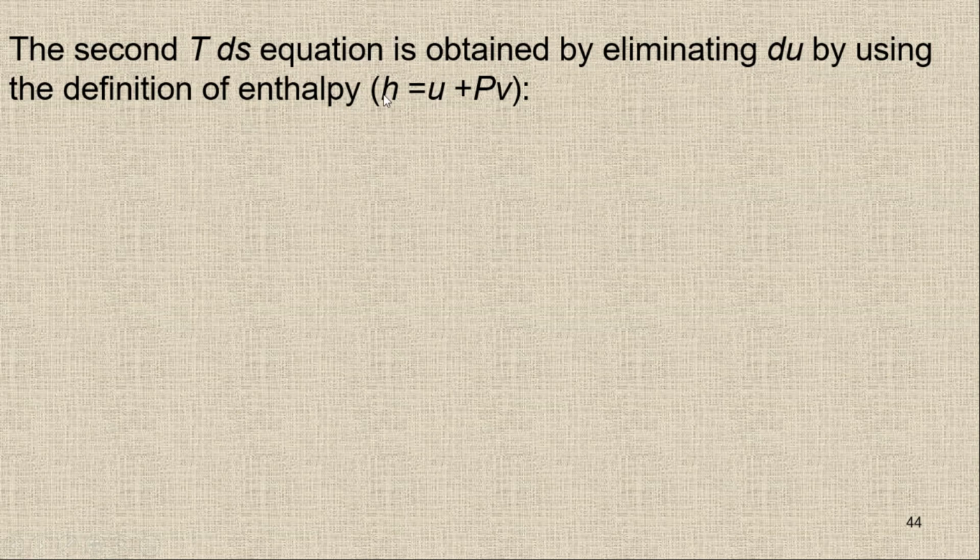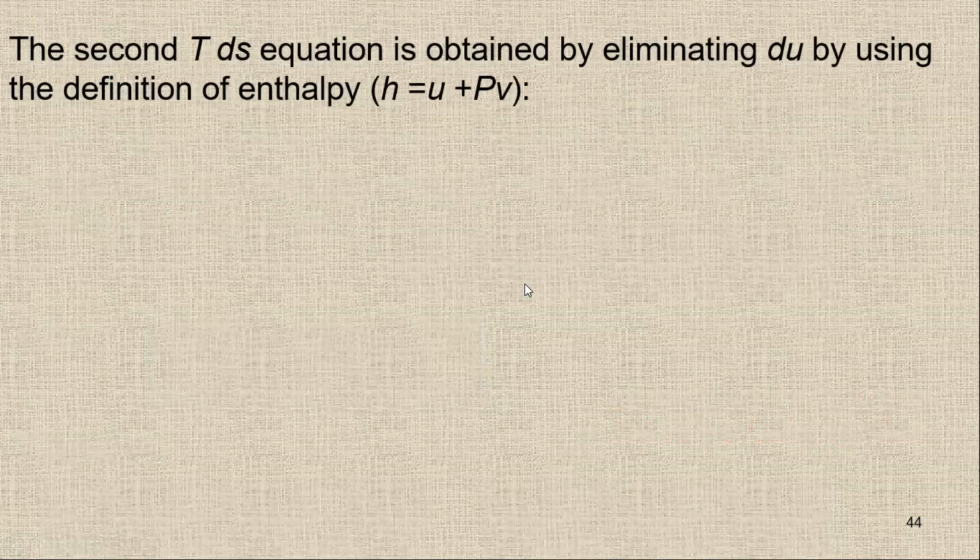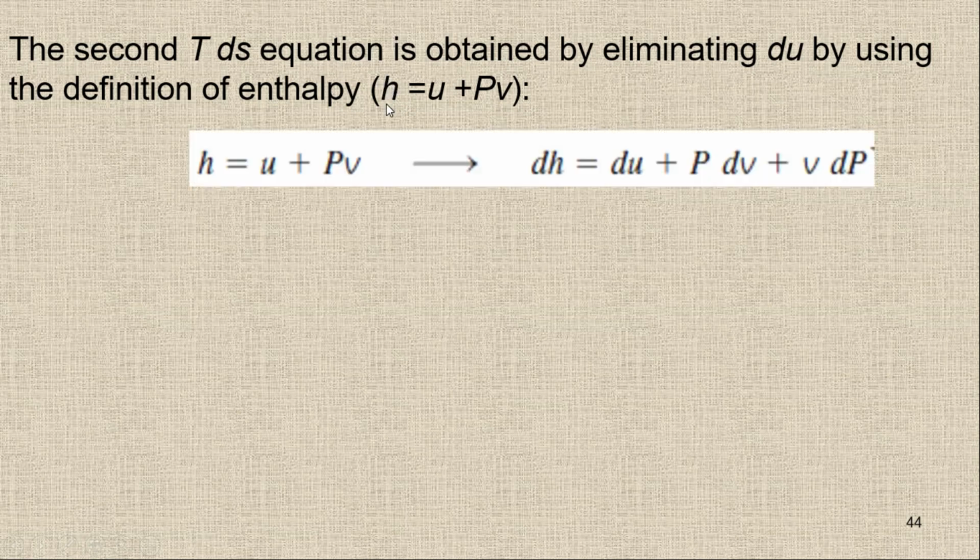If I replace du by dH, differentiating this, dH is equal to du plus d(PV), so I get P dv plus v dP.